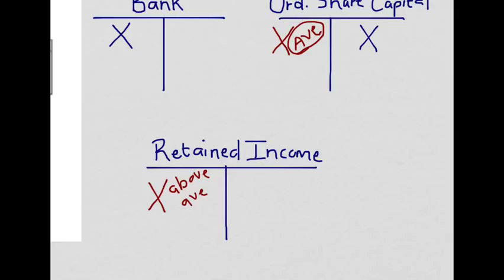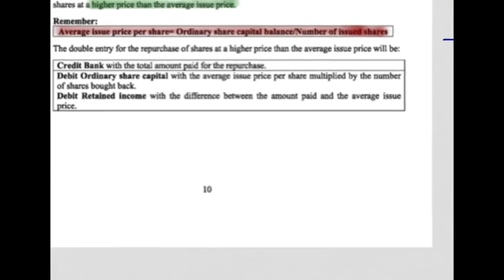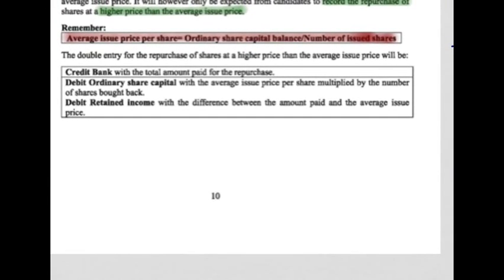Taken from retained income, taken from share capital, and then the credit is taken out of bank. So that's exactly what is said here. We will credit bank with the total amount paid for the repurchase. We will then debit two accounts. The first account to be debited is the ordinary share capital. The second account to be debited is the retained income.